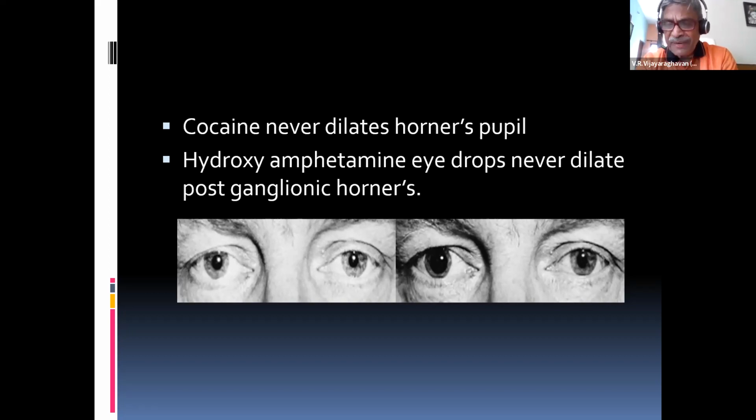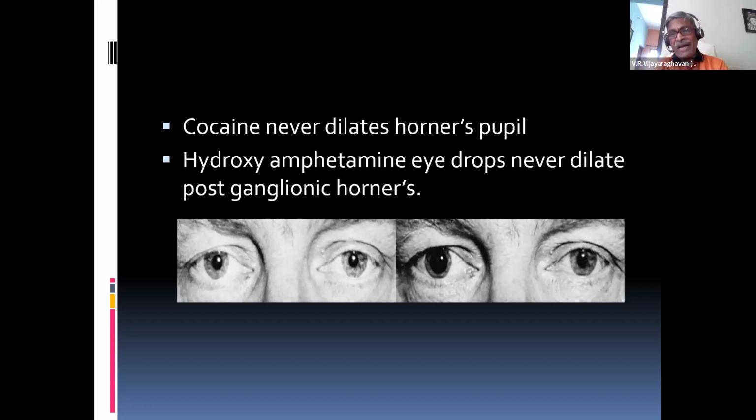The problem is in pre or postganglionic areas. I'm going to apply hydroxyamphetamine. How does this hydroxyamphetamine work? It enters the postganglionic nerves and pushes something from inside to outside. What is inside can come out and act on the pupil, the dilator muscle.